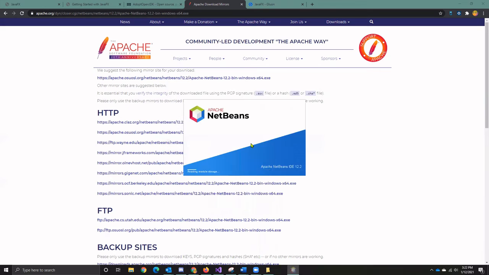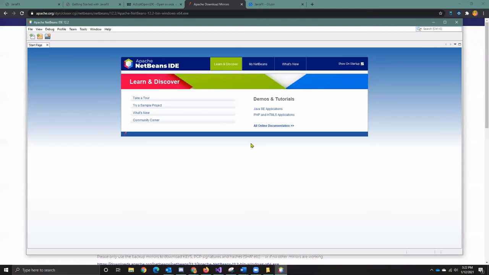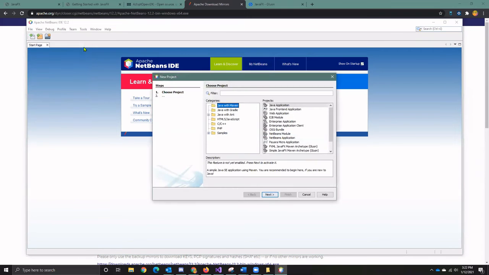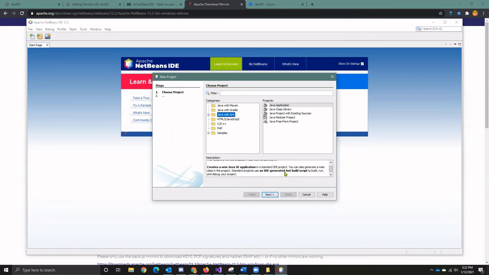I'm going to say no because I want to start out brand new. And now here's my new clean installation. So I could take a tour if I wanted to. All that good stuff. I can uncheck this if I don't want to see this startup screen. I want to start out by creating a new project, and I'm going to try Java with Ant. This is pretty much kind of like our standard one, Java with Ant.